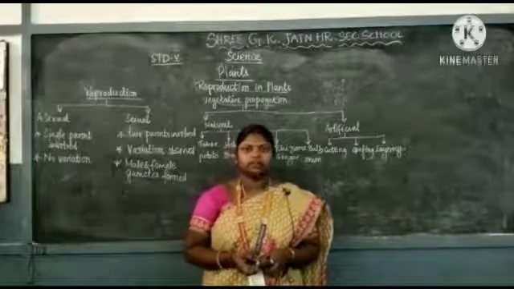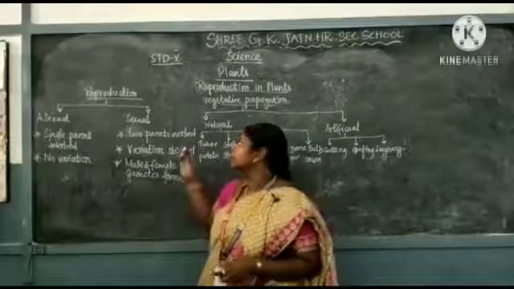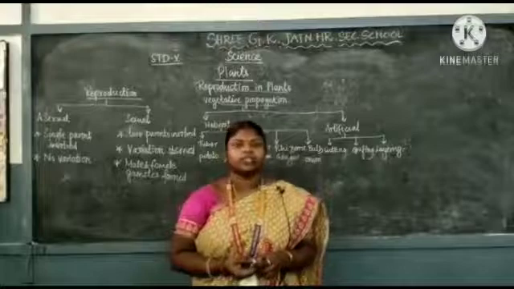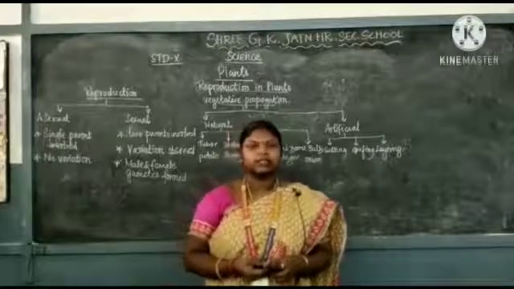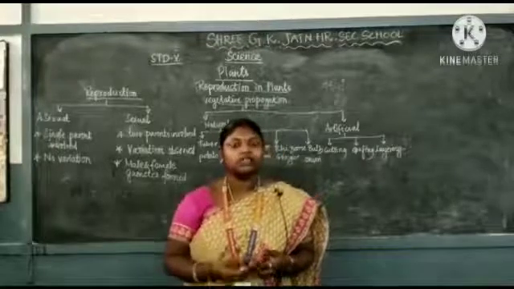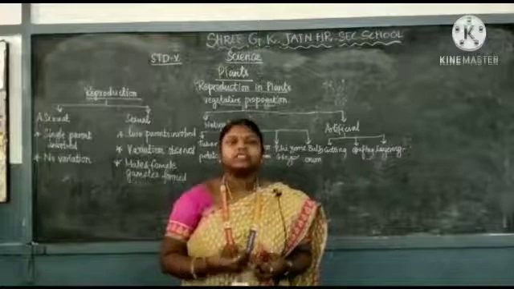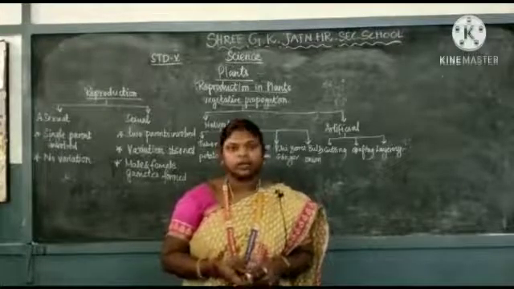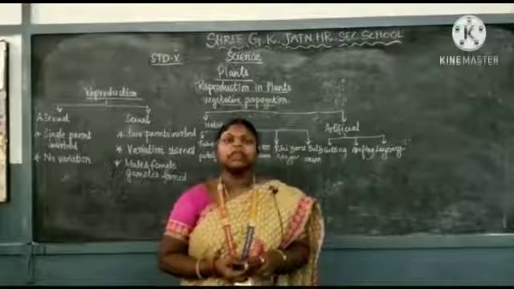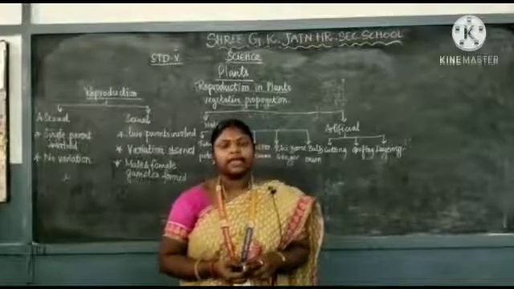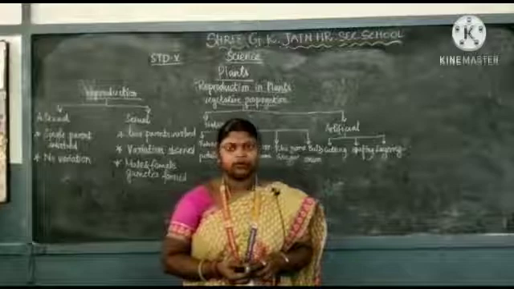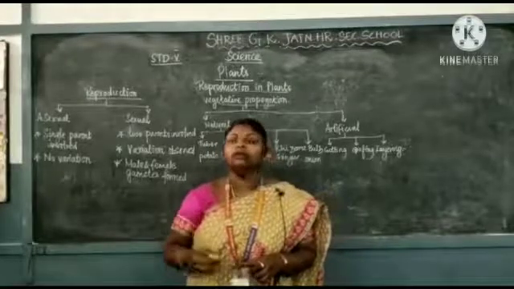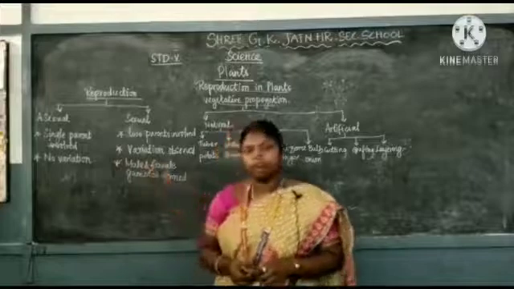In this class, we are going to learn about reproduction in plants. What is meant by reproduction? Reproduction is nothing but the process by which new plants of the same species are produced. That is known as reproduction in plants. The plants and animals can reproduce. The flowers perform the function of the reproduction in plants.